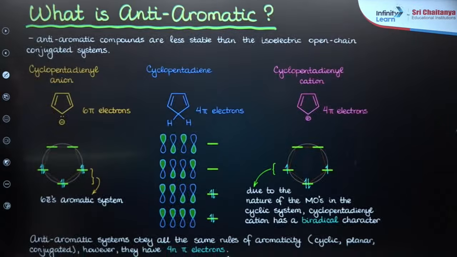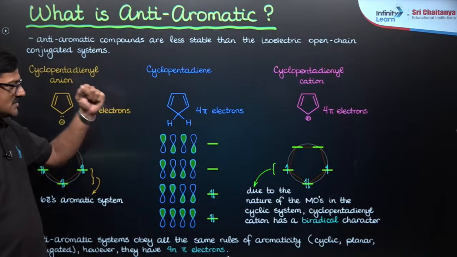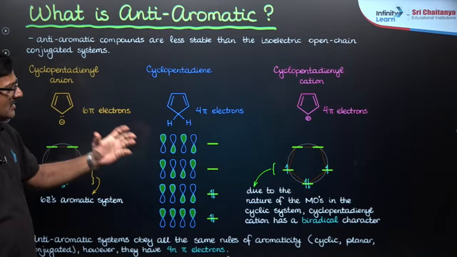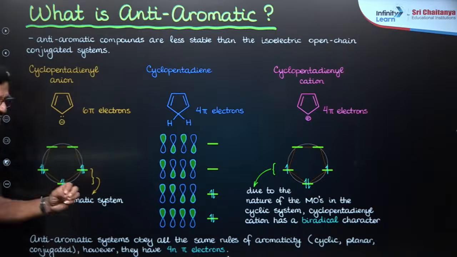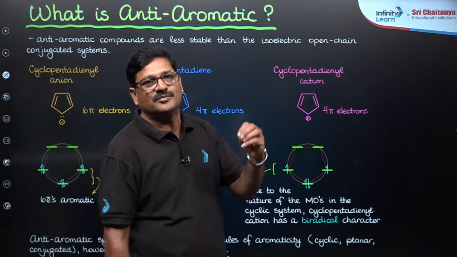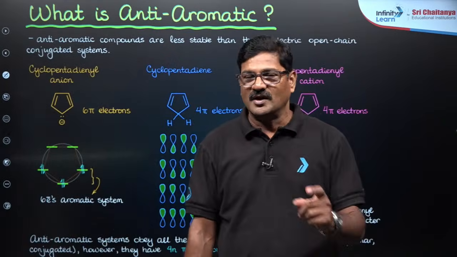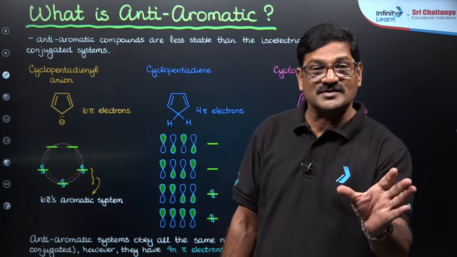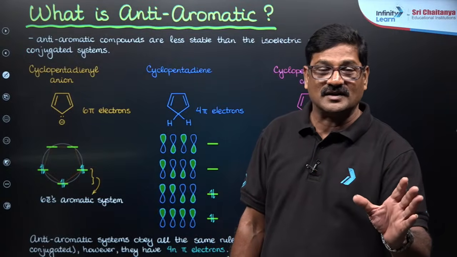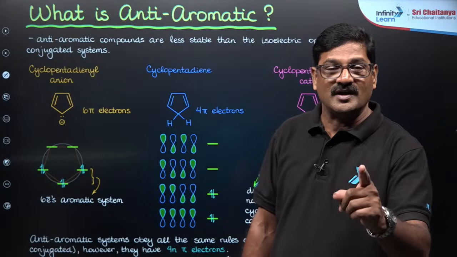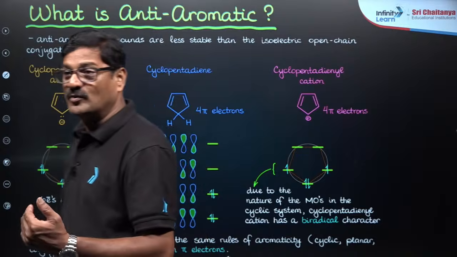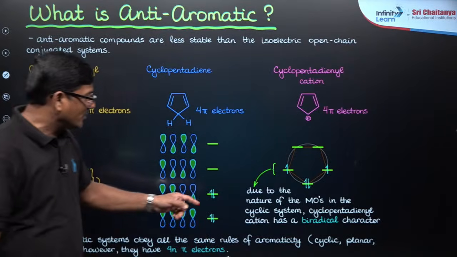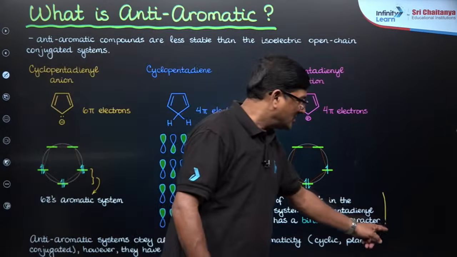And also you see what anti-aromatic compounds are. If 4n+2 electrons are there, the compound is said to be an aromatic compound. If 4n electrons are there, such compounds are said to be anti-aromatic compounds. Due to the presence of anti-bonding molecular orbitals, it is going to be unstable.